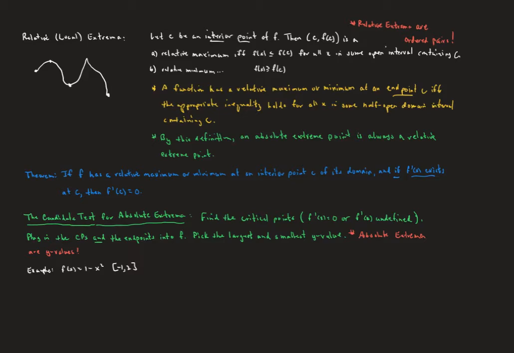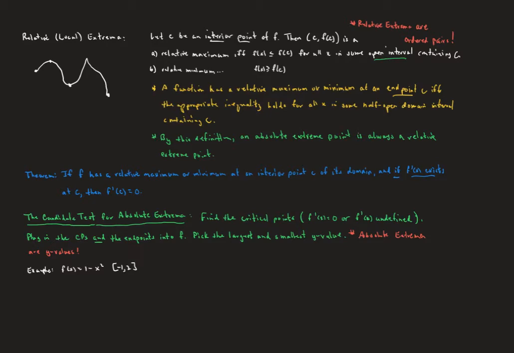So in the white here, we say, let c be an interior point of f, so on its domain, it's not an endpoint. Then notice we're going to say the ordered pair (c, f(c)) is a relative maximum if and only if it is greater than or equal to all of the y values in some open interval around c.